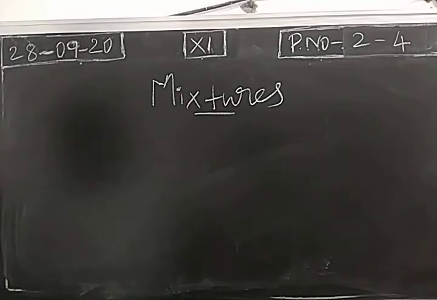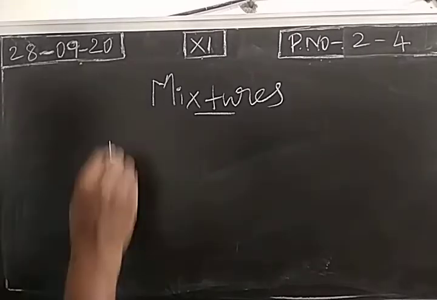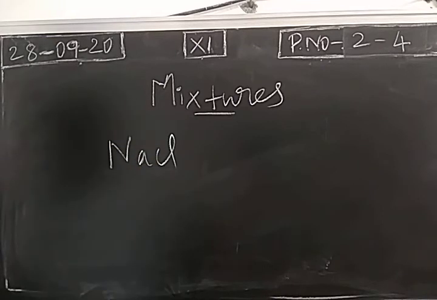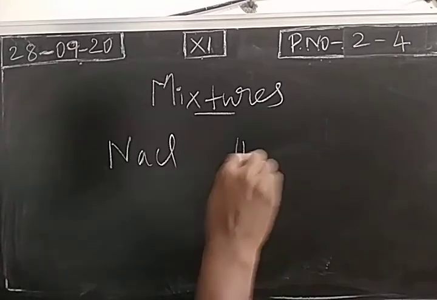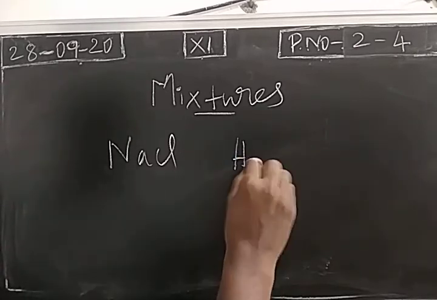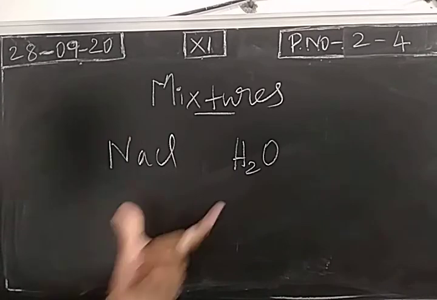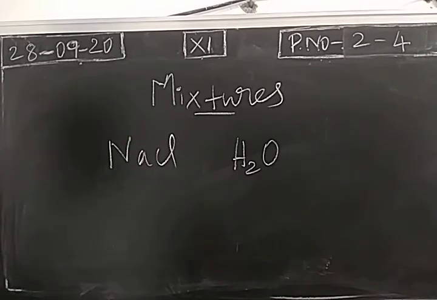So more than one pure substance will combine together to produce mixtures, right? Consider sodium chloride. This is a compound. Sodium element combines with the chlorine element by an ionic bond. It forms a compound, sodium chloride. The same way, hydrogen element combines with oxygen element, it forms water molecule. So we have two compounds, sodium chloride and water.